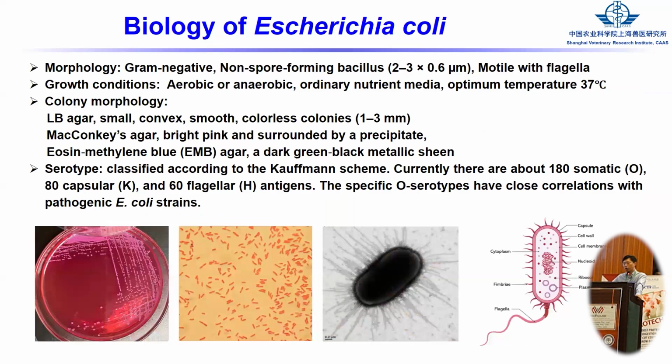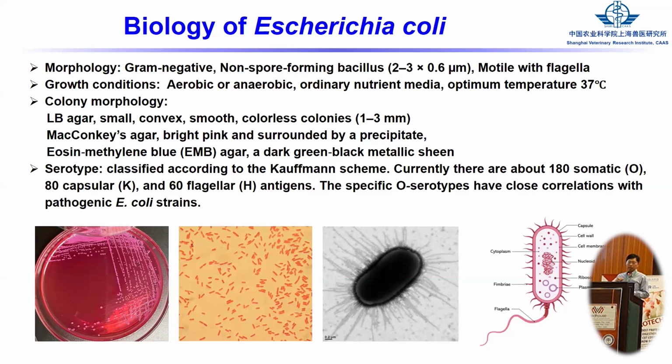For the biology of E. coli, I think most people know it, because E. coli is located in our gut and everywhere. For isolation and identification of E. coli, we should use different media, such as selective medium, MacConkey agar, also EMB agar. So E. coli shows different colonies in this selective medium. When we isolate, we see the different colonies and different colors.